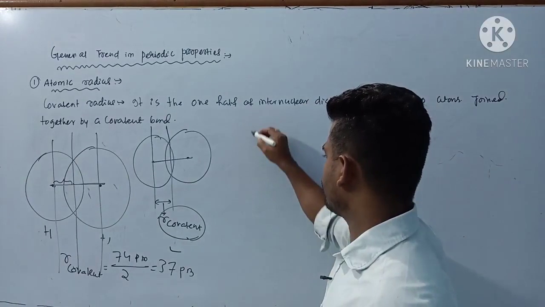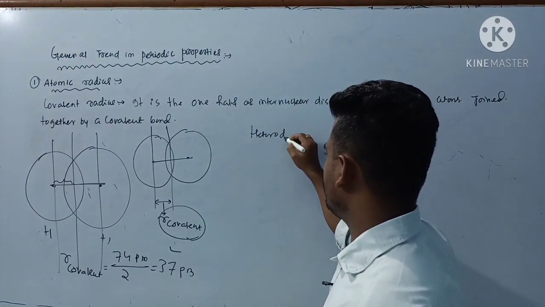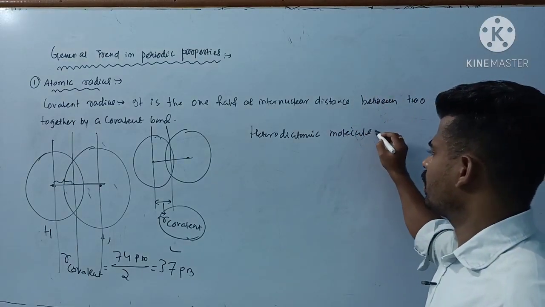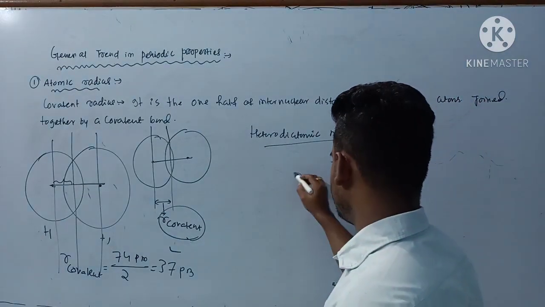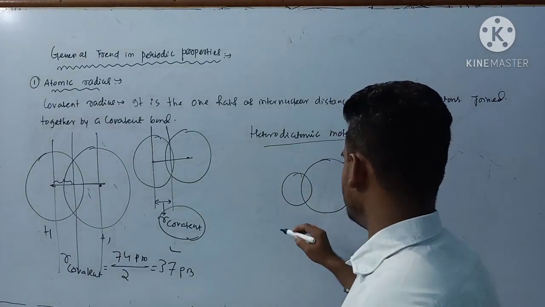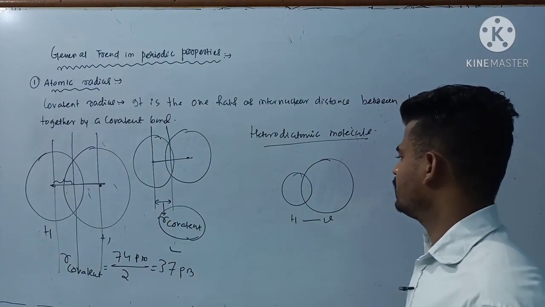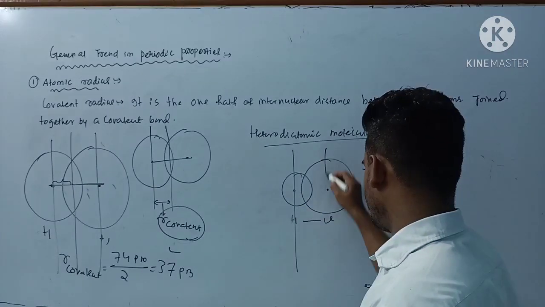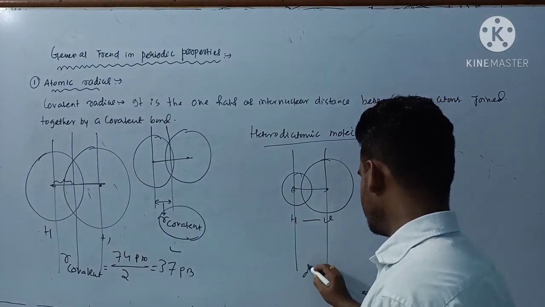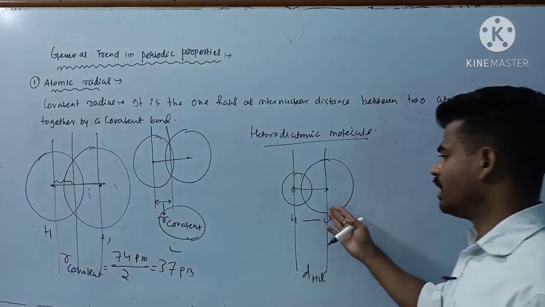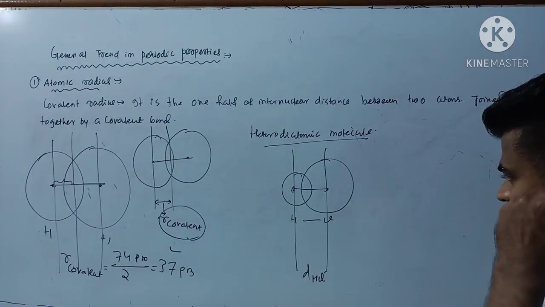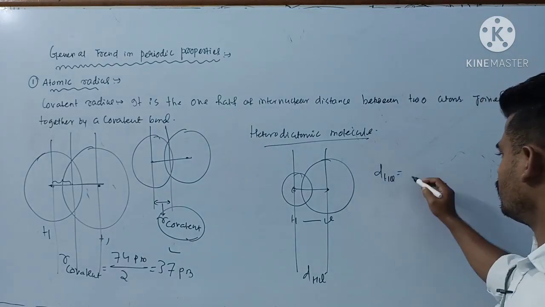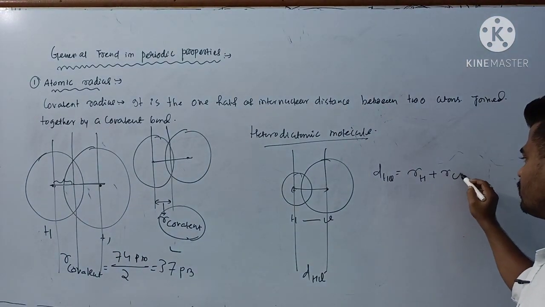In case of heterodiatomic molecules, consider HCl, this one is hydrogen, this one is Cl. This is called internuclear distance, that is D HCl, equal to radius of hydrogen plus radius of chlorine.